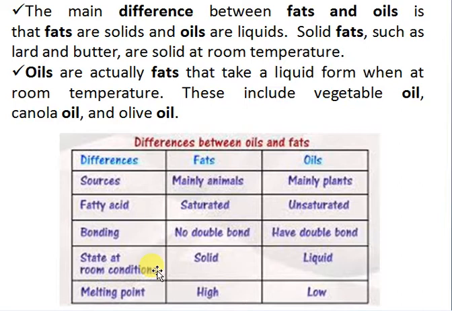In state at room condition, fats are solid in nature, but oils are liquid in nature. The cooking oils we eat regularly in our food are liquid, like mustard oil and sunflower oil. What are fats? Basically butter, what we eat as butter, that is fat. As fat is solid, it has a high melting point, but oils have a low melting point. This is the basic difference, so remember all that.